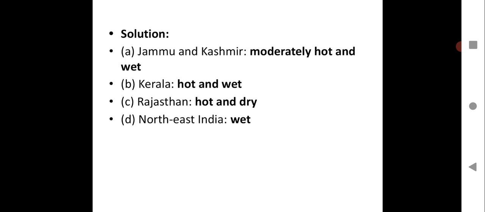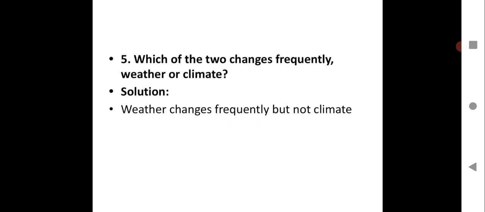The amount of water vapor in the air is very less. I hope this is clear. Very simple, children. So question number 5, which of the two changes frequently, weather or climate? So you know the difference between weather and climate. You have learned already. You know what is weather, you know what is climate. So you should know which changes frequently.